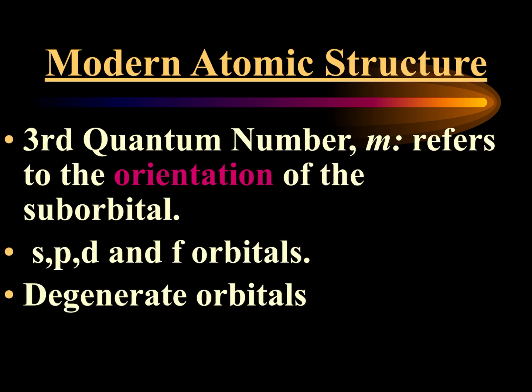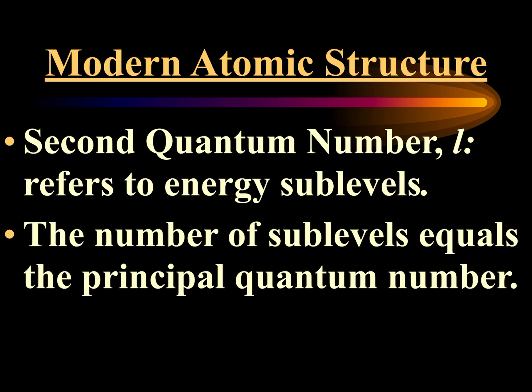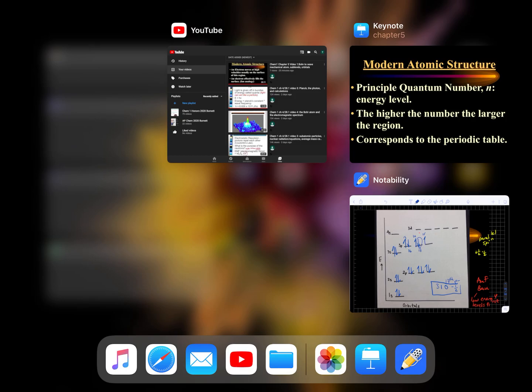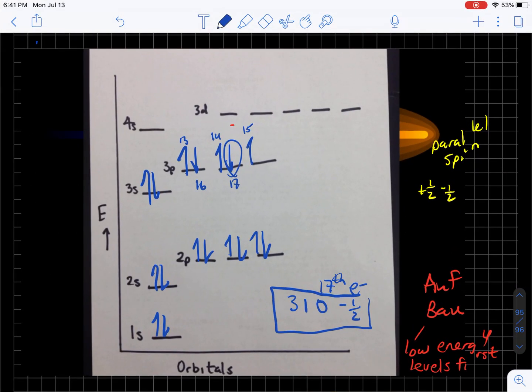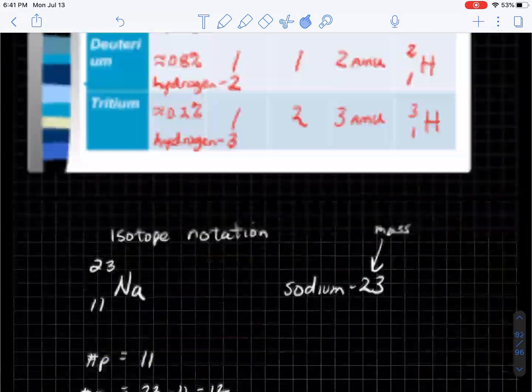Oh, how is this related to the periodic table? All right. That was right here on the first slide about the quantum numbers. So how is it related to the periodic table? Well, the energy levels are the row numbers. So let's go back and find a periodic table here. It's been quite a while since I put one on the slideshows.